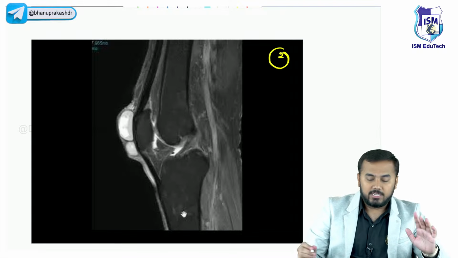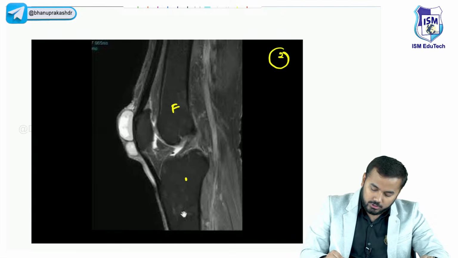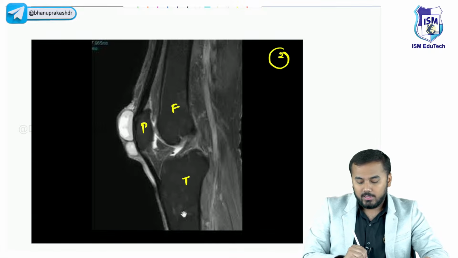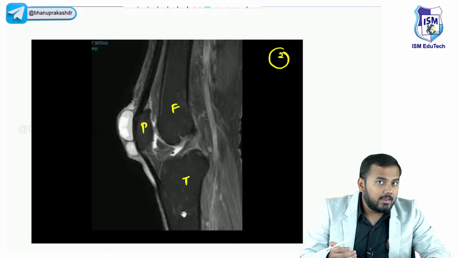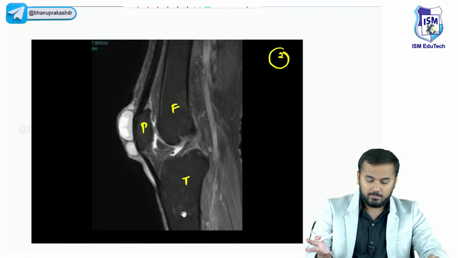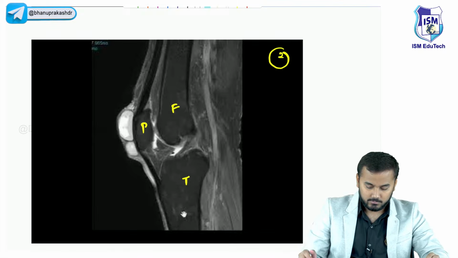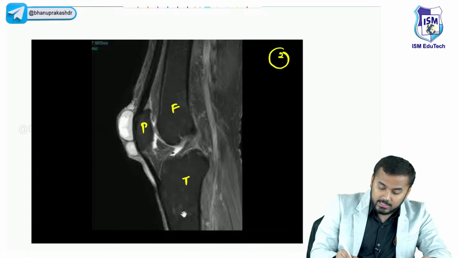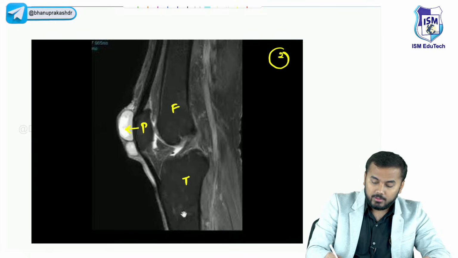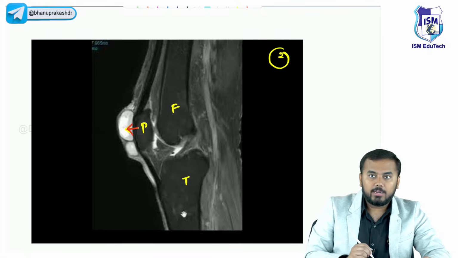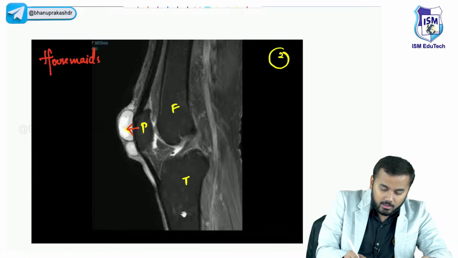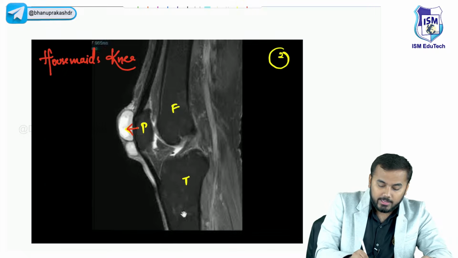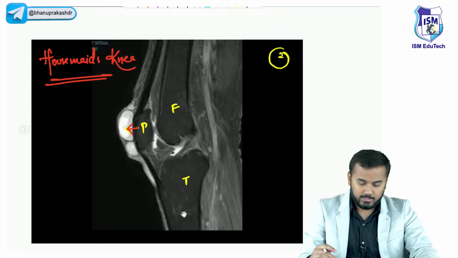In this MRI scan, again, this is your femur, this is your tibia, and this is your patella. Now tell me, where is the infection? Above the patella, below the patella, in front of the patella? Very good. See, again it is located in front of the patella. Very clearly you can see it is located in front of the patella. Again, this is called your housemaid's knee. This is also your housemaid's knee.